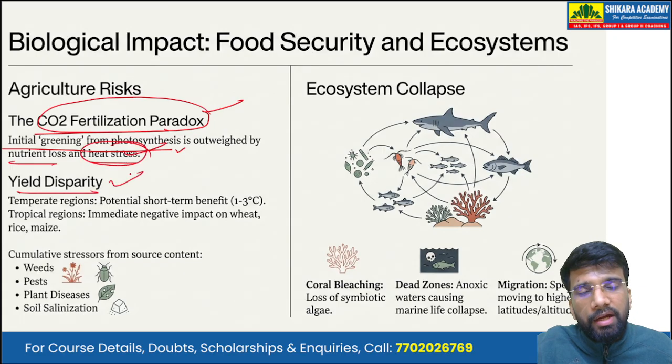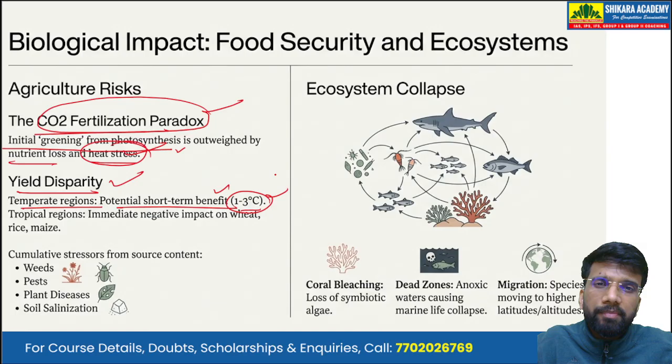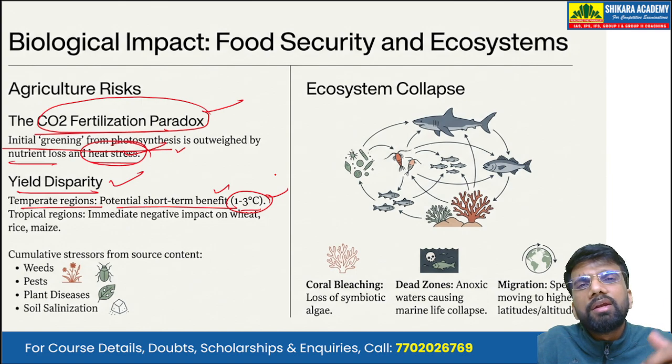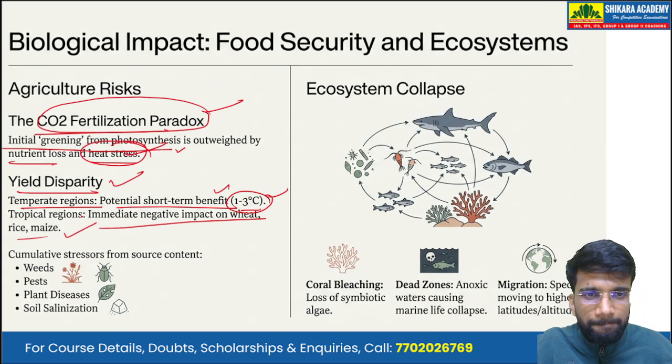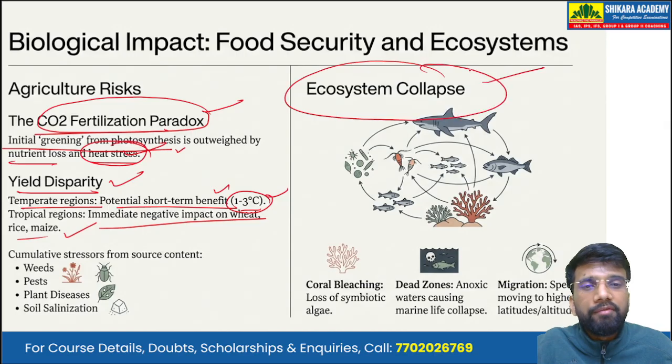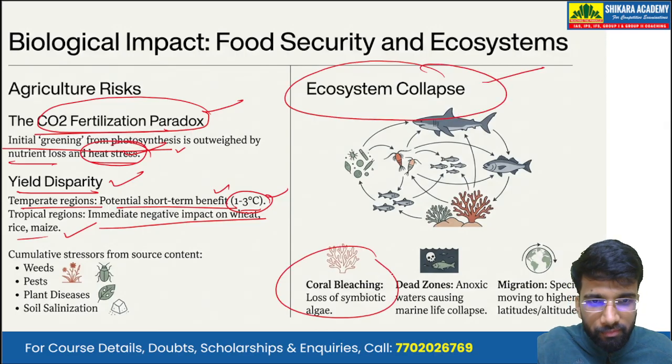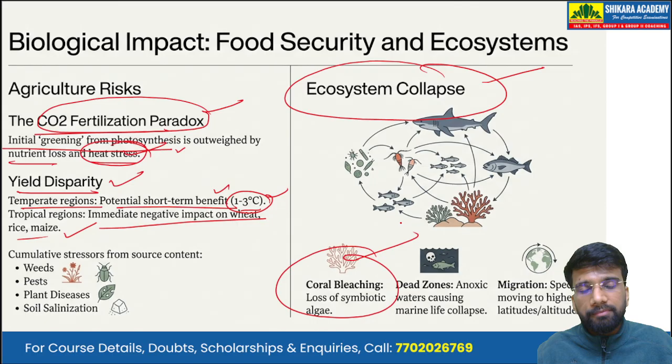Then there is yield disparity. The yield comes down. In the temperate regions, there are potential short-term benefits up to 1 to 3 degrees Celsius. In the temperate, subtropical or polar areas, agricultural or plant productivity improves up to 1 to 3 degrees Celsius. But in the tropical areas, there is an immediate negative impact on wheat, rice, as well as maize cultivation. And we can also witness ecosystem collapse. The prime example is coral bleaching.